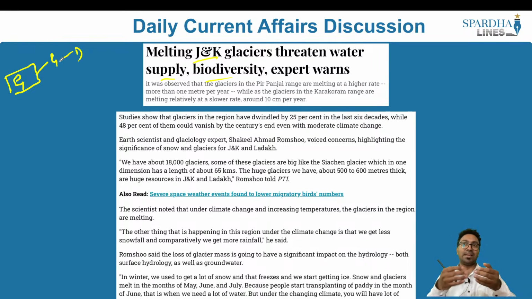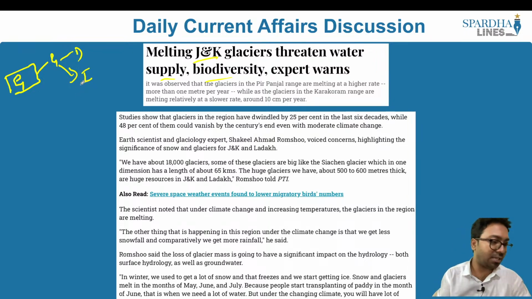Now that the glaciers are even melting during the winter season, this could ultimately reduce the water quality and also quantity for the people in that particular area. So what is the major issue? This could threaten water supply. They will not have water for irrigation purposes, agricultural purposes, and also for drinking water purposes. And the glacier melt water that is stored is also required for industrial activities as well. Now industrial activities will not take place as well. Agriculture will reduce.